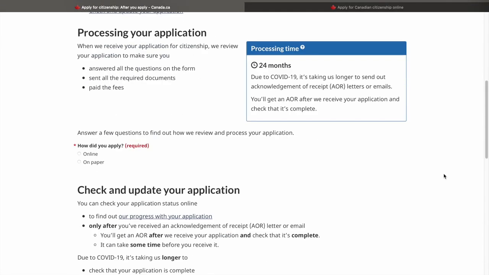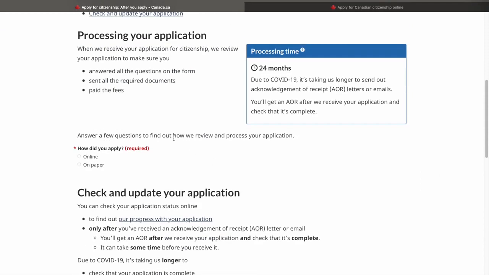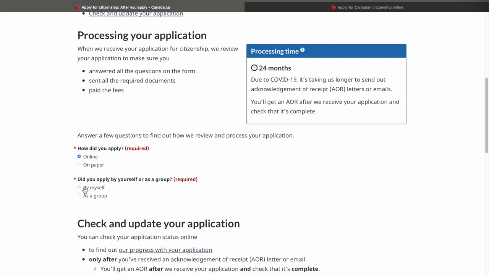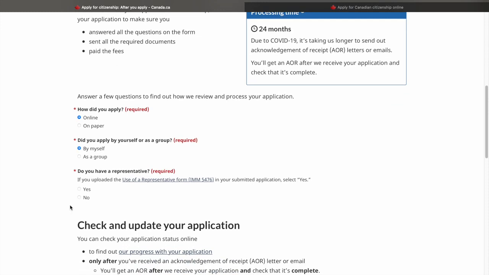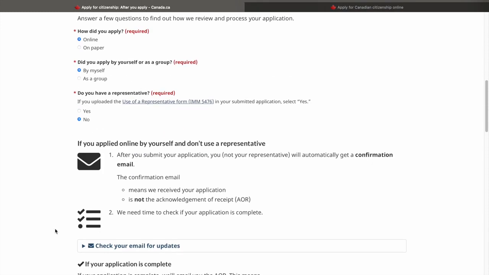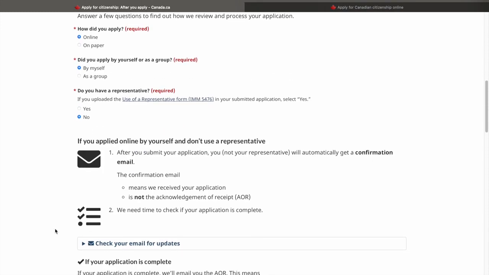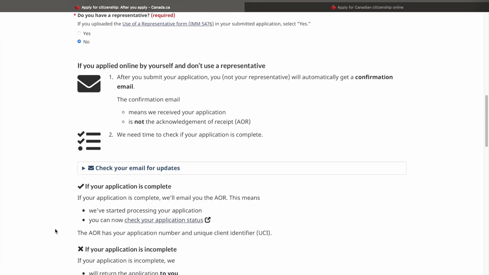Next, after you apply, what will happen after that? So it gives us a series of questions once again. Did you apply online? So I'll say online here. Then let's say for myself, then do you have a representative? No. So now it gives me the details what would happen after I apply. So if you applied online by yourself and don't use a representative, then we would get the AOR through an email. Right now in the end of 2022 when I'm making this video, the processing times for the AOR are approximately 2 months.